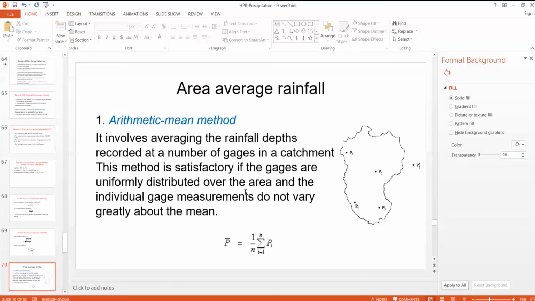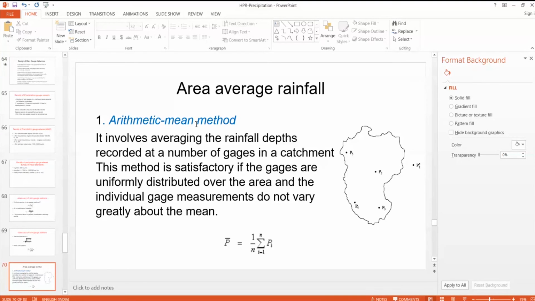In any catchment, we need to find the area average rainfall. There are three methods available to calculate average rainfall. The simplest is the arithmetic mean method. This is the catchment area. There are four rain gauges in this catchment area, and there is a rain gauge station outside the catchment area.